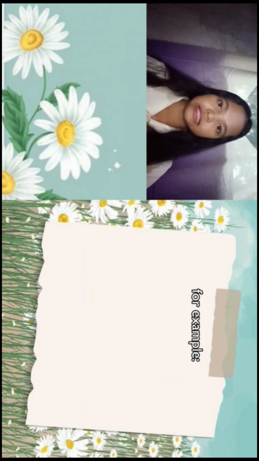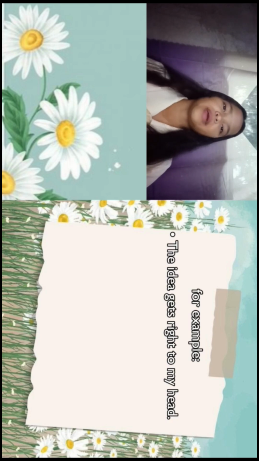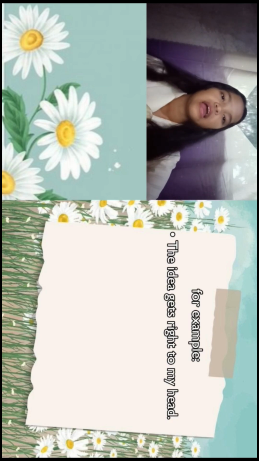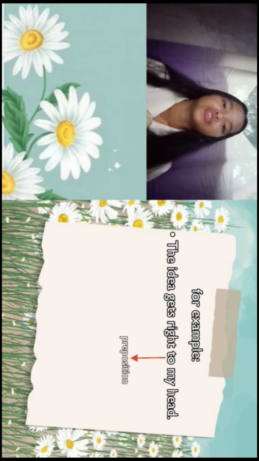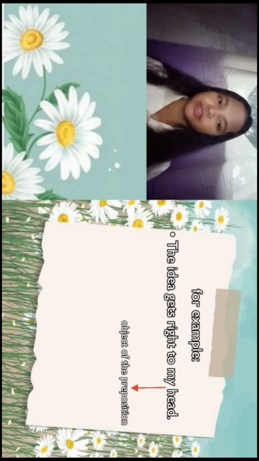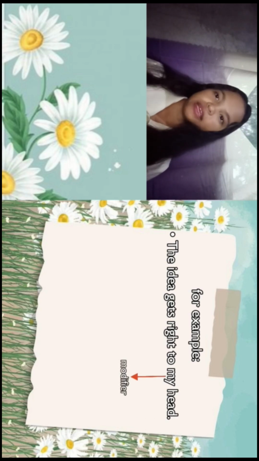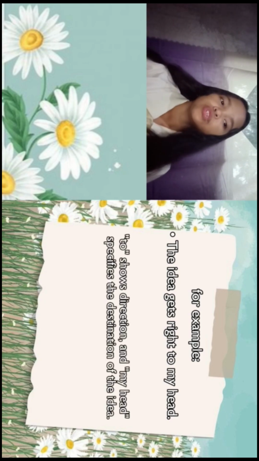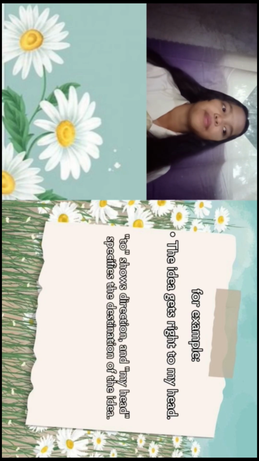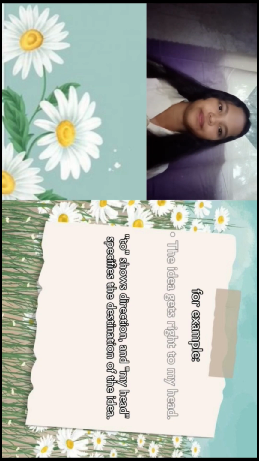Another example is: the idea gets right to my head. The preposition is to. The object of the preposition is my head, and the modifier is my. To shows direction, and my head specifies the destination of the idea.